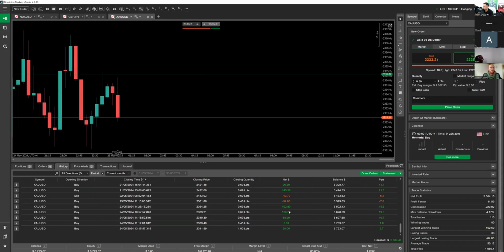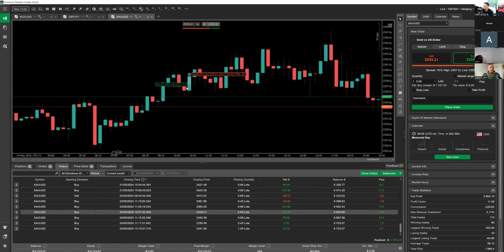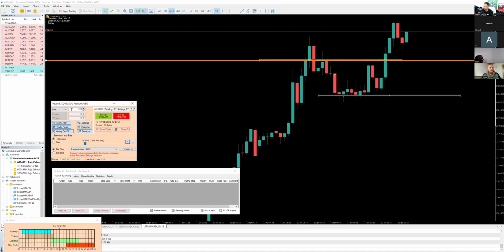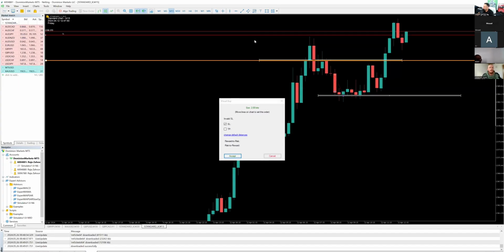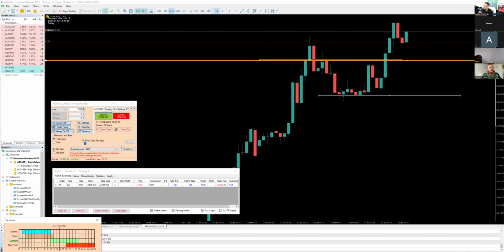Which was it? Was it this one? Yeah, this one. Look, right here, you see this? This is the same trade I took on Friday, right here. I took a buy right over here. Price moved up. This is exactly the same thing. So I'm going to go with 2 lots, because this is exactly the same trade I took. Without a doubt in my mind, this is exactly the same trade I took.